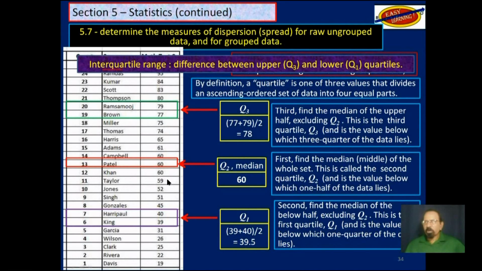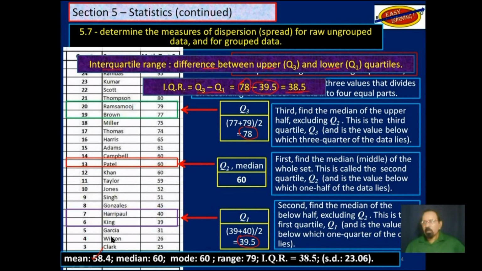The interquartile range is the difference between the upper quartile and the lower quartile, that is, the difference between Q3 and Q1. In this case, Q3 is 78. We will subtract from that Q1, which is 39.5, and we get 38.5. That is the interquartile range for the second test.